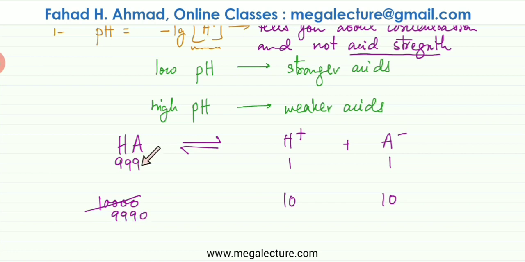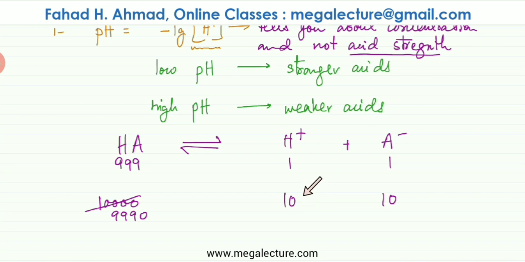So if you had 1000 molecules, one of them was breaking down. If you have 10,000 molecules, 10 of them are going to be breaking down. But look at the H+ concentration. The H+ concentration has suddenly increased. So the pH value, the negative log of the concentration of H+, would also be higher.